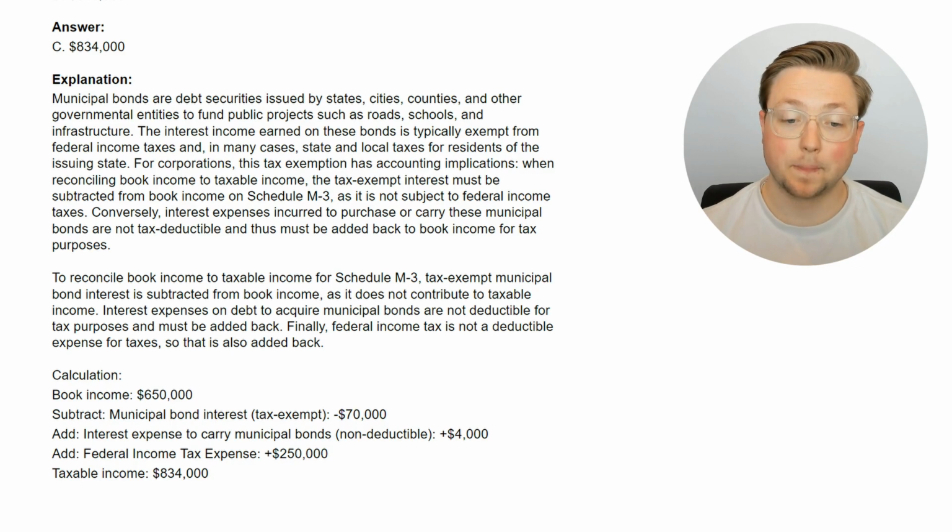So here's the calculation. Book income of $650,000. You take away the tax-exempt municipal bond interest, $70,000. You add back the interest expense to carry municipal bonds, which was $4,000, and then you also add back the federal income tax expense of $250,000 because you can't deduct that, and that gives you the taxable income of $834,000.